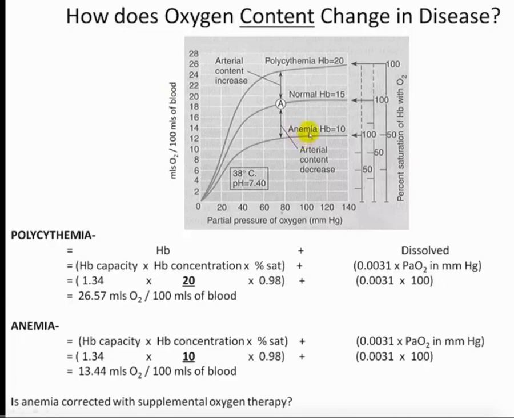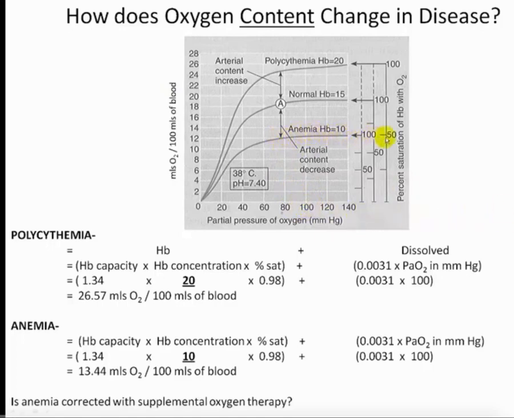Will it correct their hypoxemia? And the answer to that is no. And the reason why is we can see, first of all, their issue is that it's not that they're not saturated. Again, they're very close to being saturated. And if you put an anemic patient, let's say, on 100% O2, we know from the alveolar gas equation, we'll take them from 100 millimeters of mercury out to 663, which would be somewhere out here.